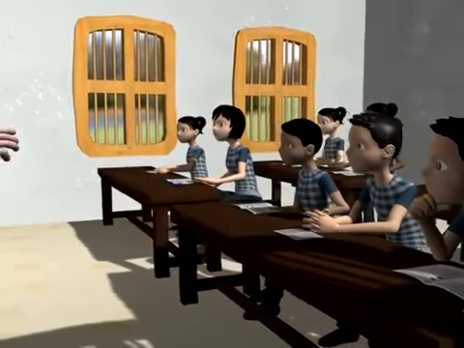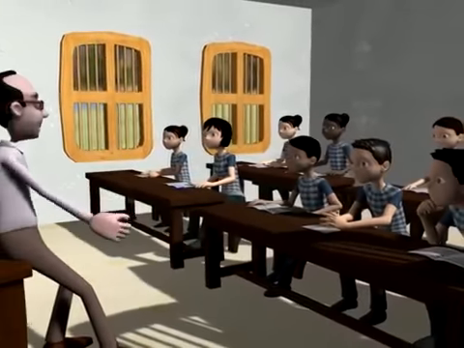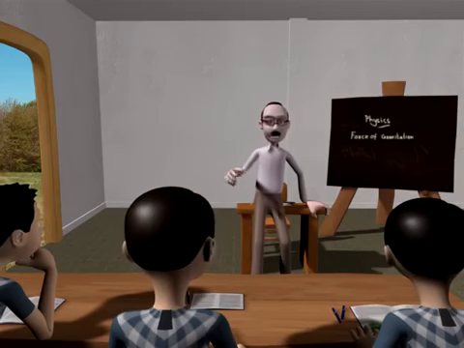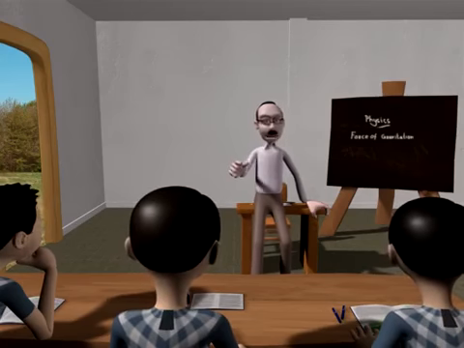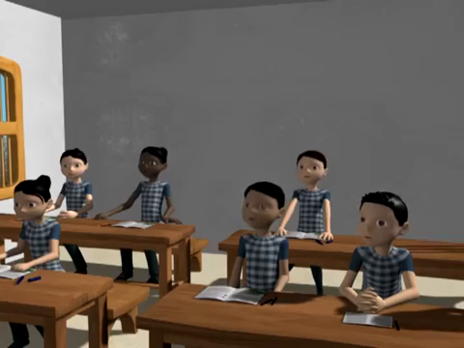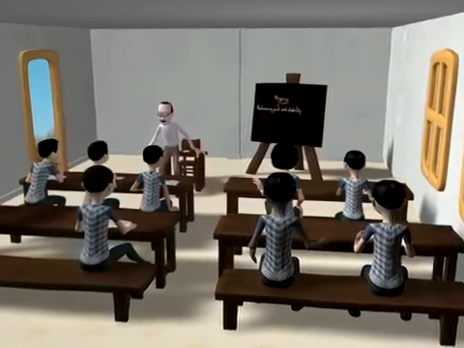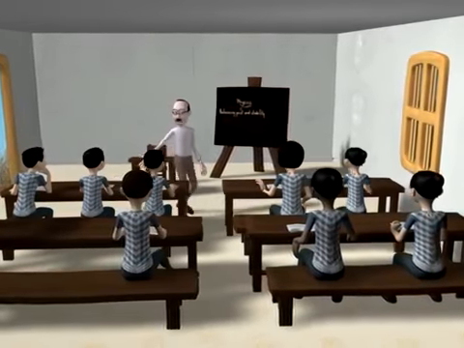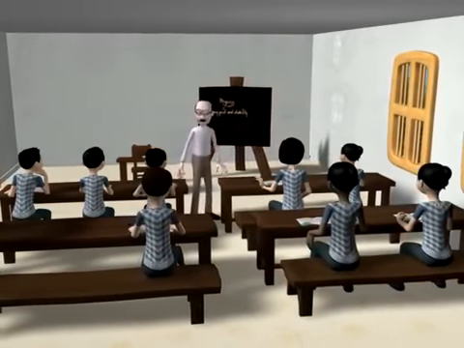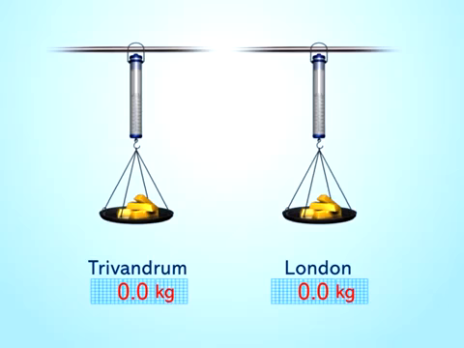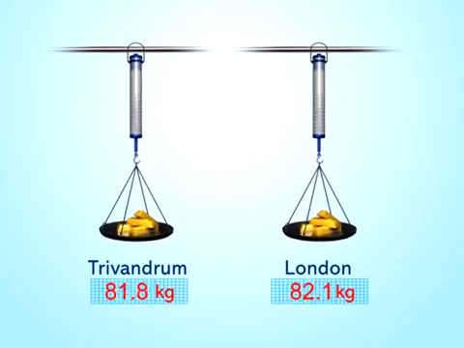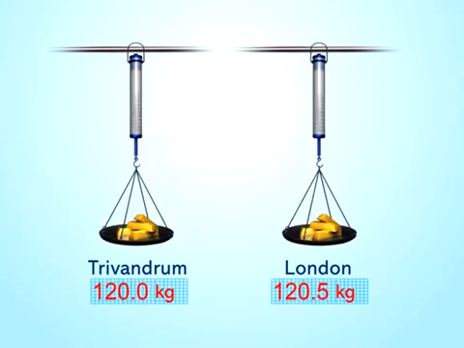Good morning. We all feel weight in our daily life, but would you know the weight of the same object varies at different places? No. I will tell you an interesting story. 125 kg of gold was taken from Thiruvananthapuram to London, and was weighed there using a spring balance. It was found that there is an excess weight of approximately 0.5 kg.